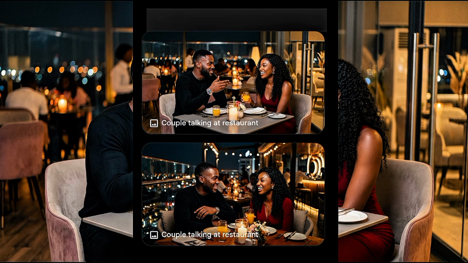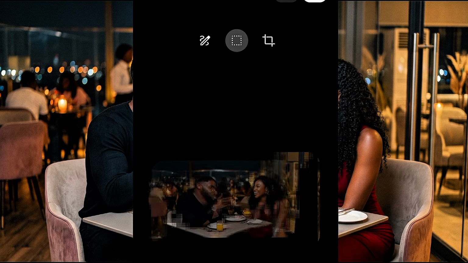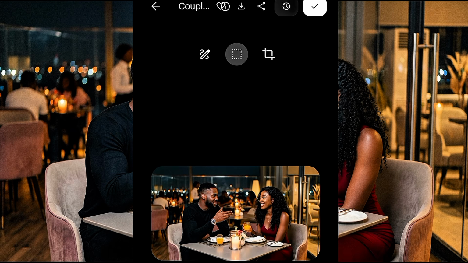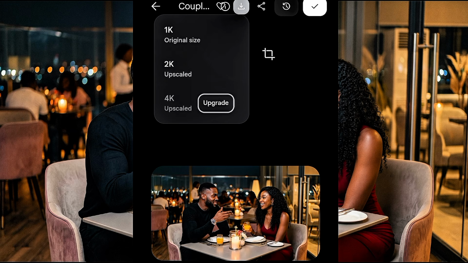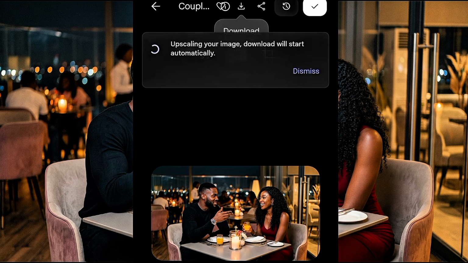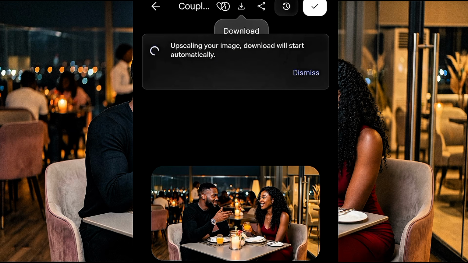Okay, select anyone. Let me see, if you want the first one, you just have to click it and download it. You see, when you click it, you are going to see this drop down arrow. Click it and then 2K resolution. It will upscale and be downloaded into your gallery successfully.